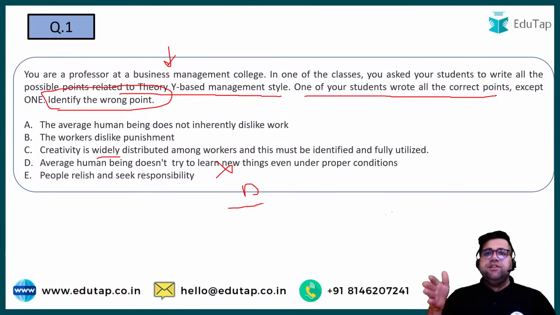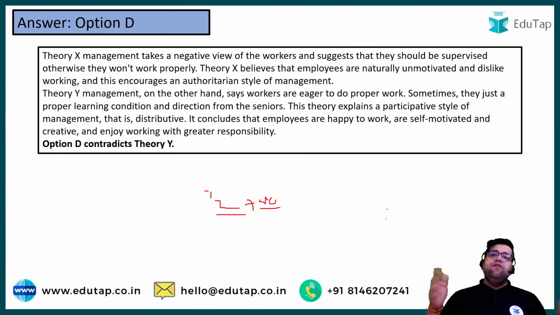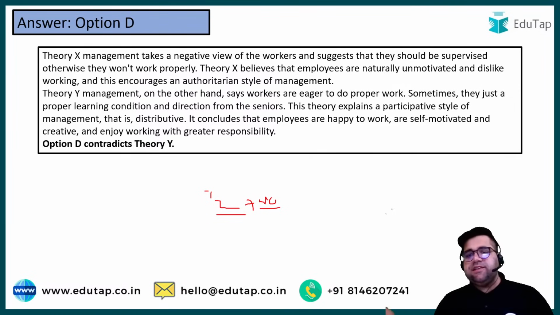Now, this question looks easy to all those students who have done good revision, but it can look hard to those students who have not done revision. If you have any doubt, please ask in the chat box. The correct answer will be D. And I hope you remember that there is theory Z also. Theory Z was given to you by William Ouchi, wherein he compared the management style of two countries, Japan and the USA.